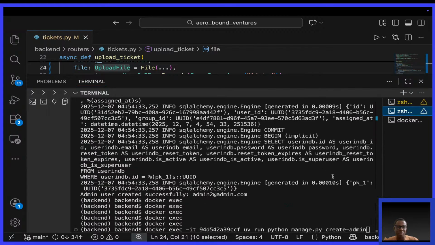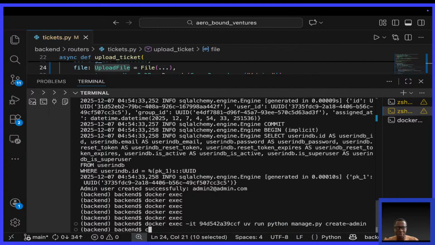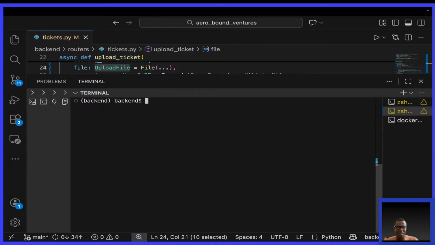For some reason, I love this admin command. Okay, this is the CLI tool we built. I love it so much. Just having something that is already in Django, okay, is so cool. Okay, being able to run Python manage.py create admin. Someone coming from Django will think this is actually Django.